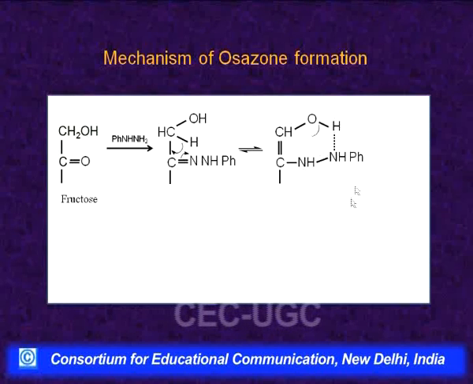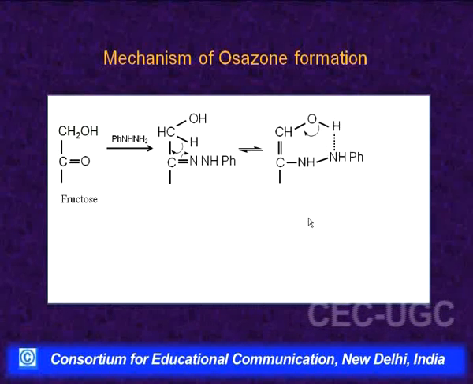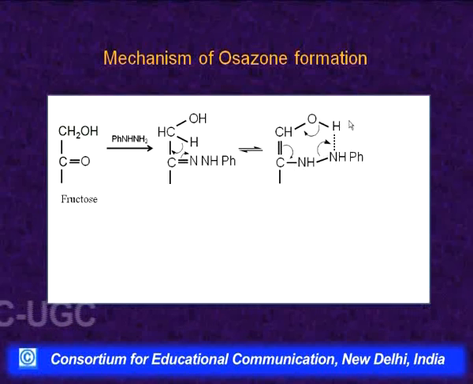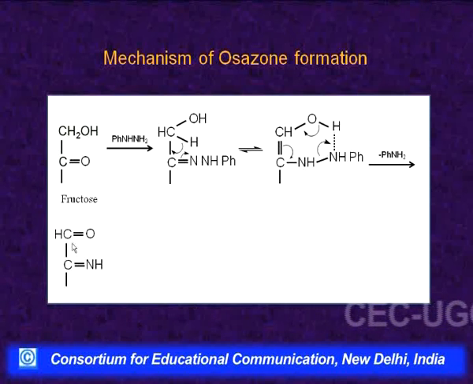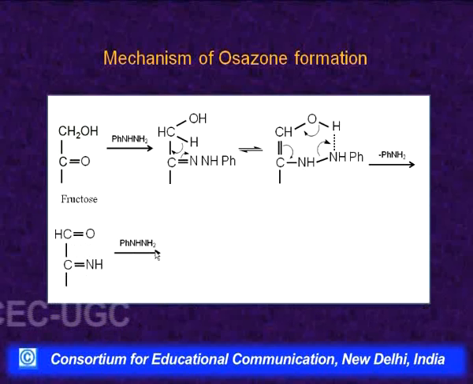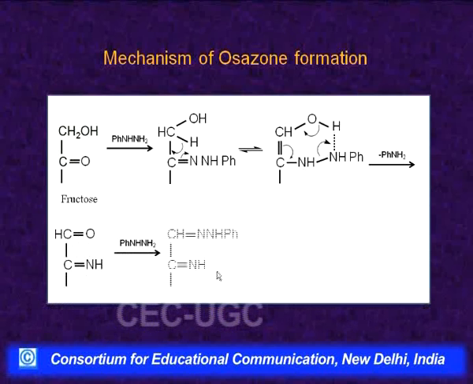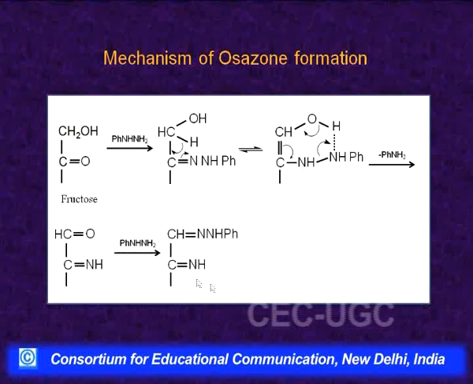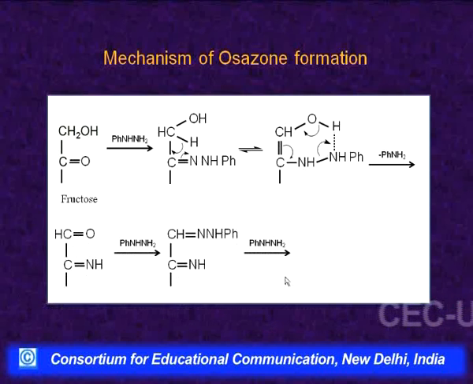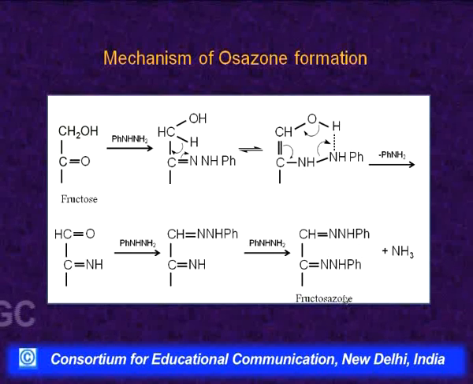Then this is lost as a molecule of aniline, this bond is cleaved, this pair of electrons shifts here and this pair goes there, and again we get C=NH and C=O. So, we get this structure. Again it reacts with a second molecule of phenylhydrazine, this is converted into phenylhydrazone, and then this also reacts with another molecule of phenylhydrazine giving this osazone, which we call fructosazone.